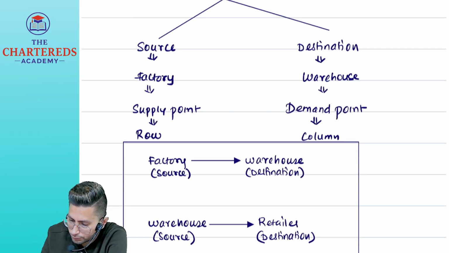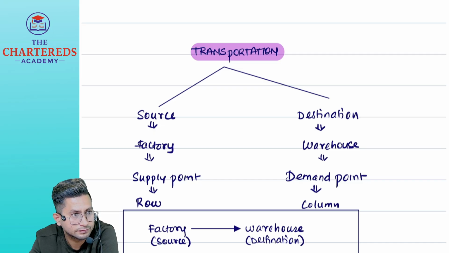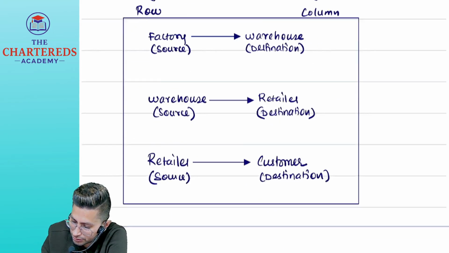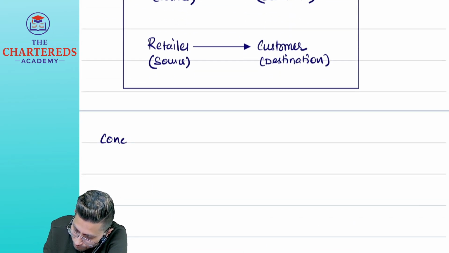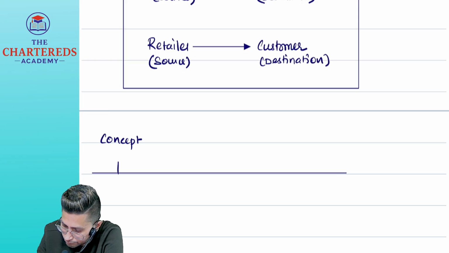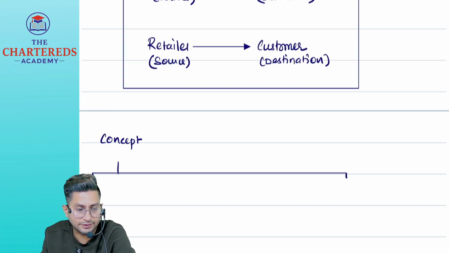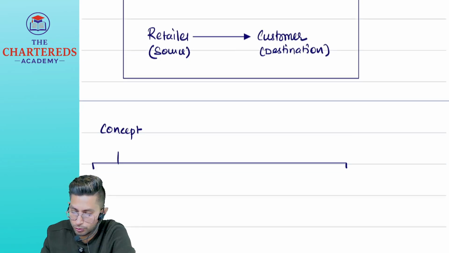Now, a question comes: who gave exactly the concept of transportation and why? Let us divide the concept of transportation into two parts.